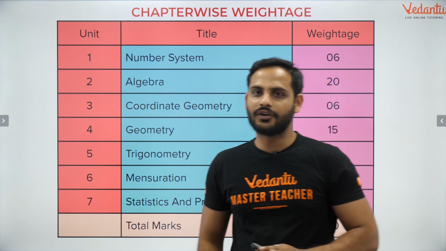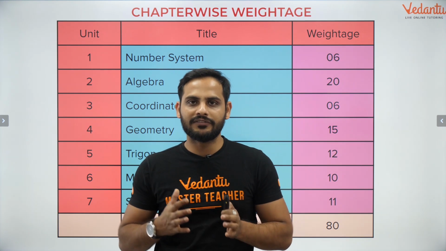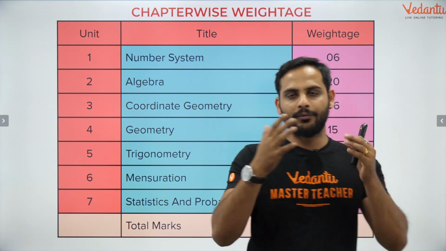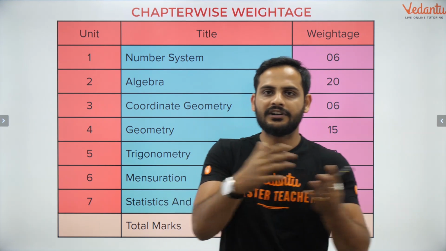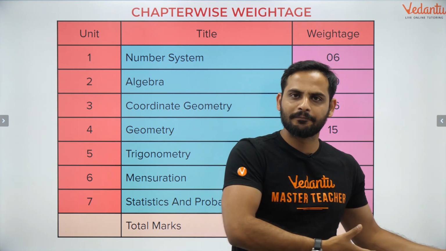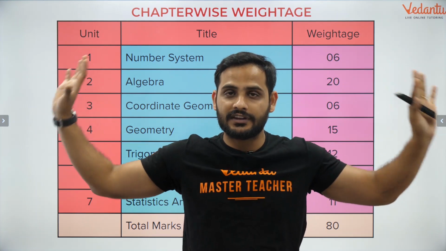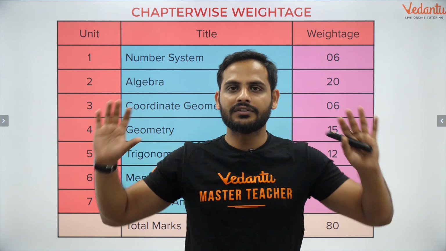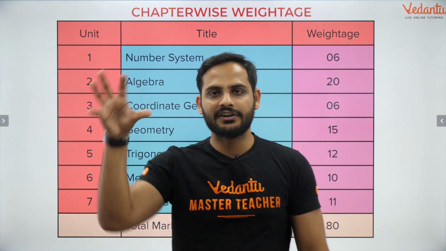So my answer to all of you who have such doubt: always remember, in a question of pair of linear equations in 2 variables, you will have 2 variables. Suppose, for example, the cost of 5 pencils and 3 pens is this, the cost of 3 pencils and 4 pens is this, so find out this. Here the cost of pen and cost of pencil are not related to each other at all. So these questions represent linear equations in 2 variables.